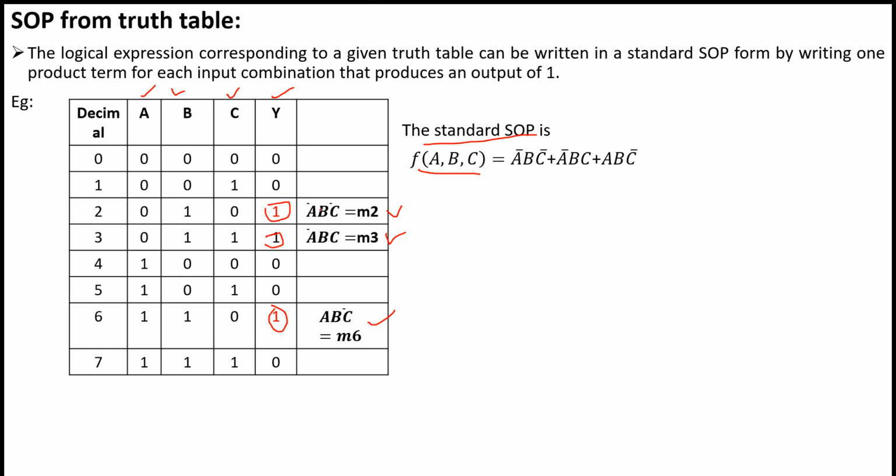So this one is A bar B C bar, this one A bar B C, and for this one A B C bar.